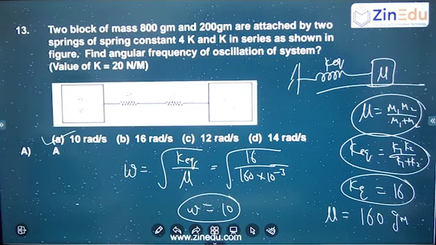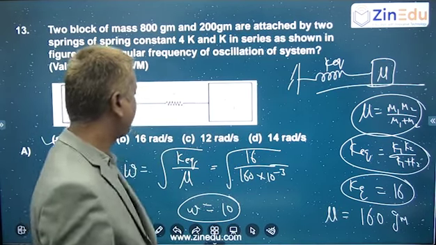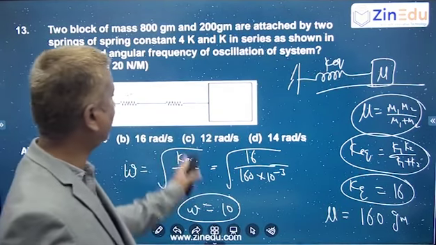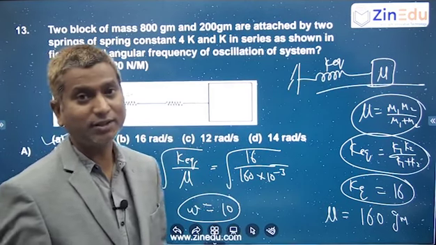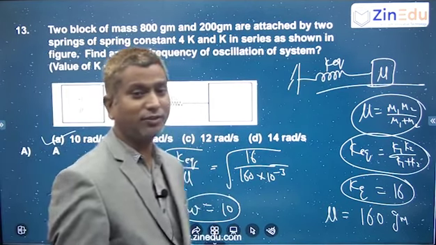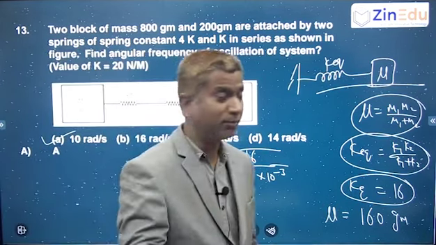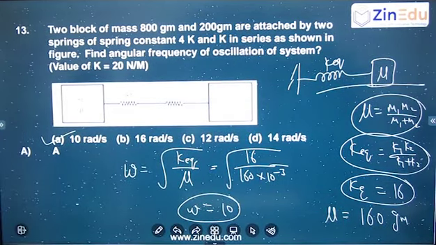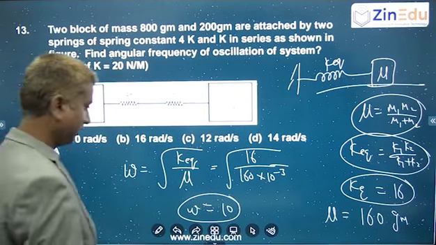Here, it is a two body oscillator, so omega is the root of K equivalent by mu, where mu is the reduced mass, and K equivalent is the equivalent of the two springs, because they are in series. 1 by K equivalent is equal to 1 by K1 plus 1 by K2, so you are substituting as K1 K2 by K1 plus K2. Okay, right.